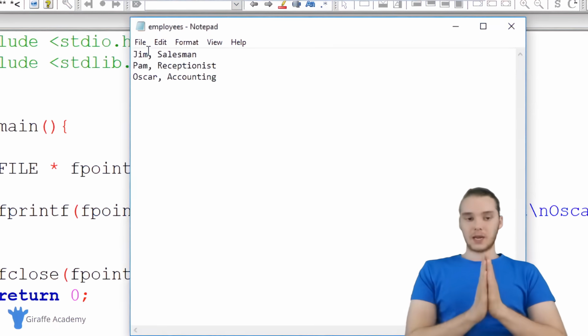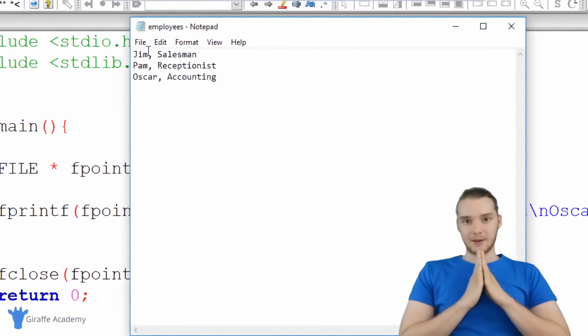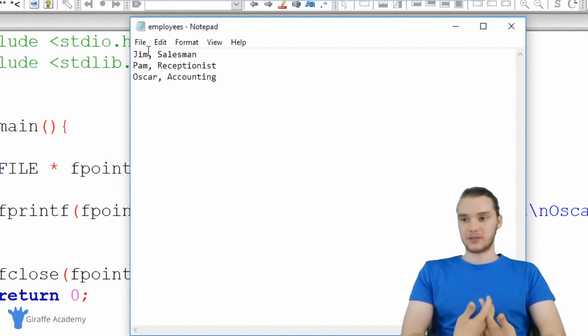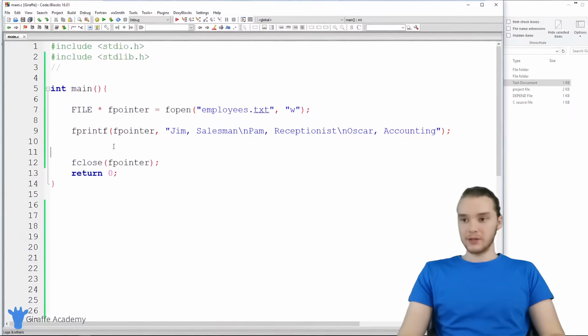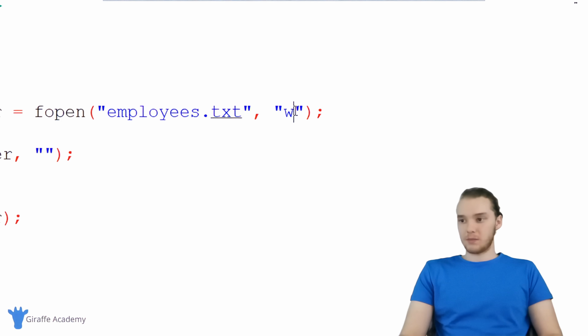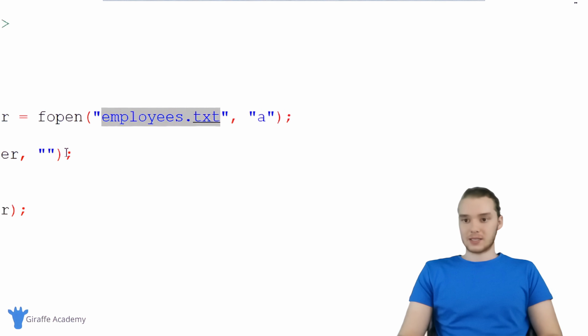So let's say that inside of this file, we wanted to add an employee onto the end of it. We wanted to add a new employee onto this file, right? Well, I can use something called append. What append is going to do is allow us to append a new line onto the end of this file, or actually just append text onto the end of the file. Instead of saying W, I'm just going to say A, and you'll notice I'm still keeping employees.txt here.